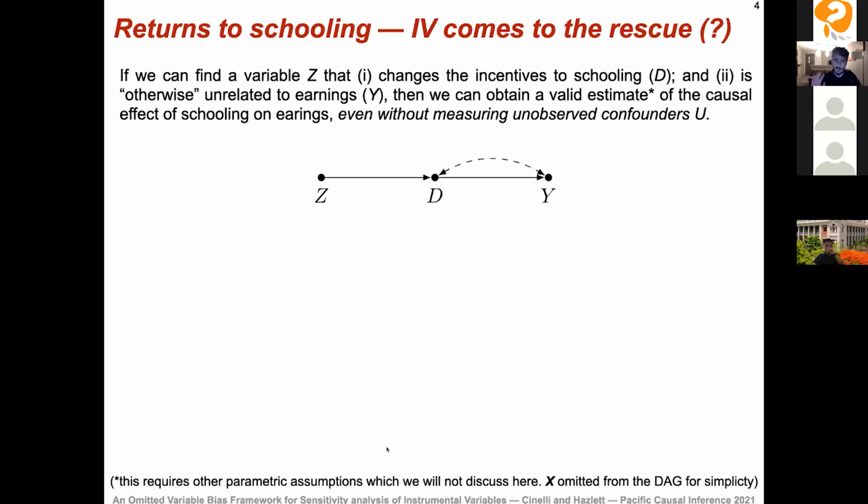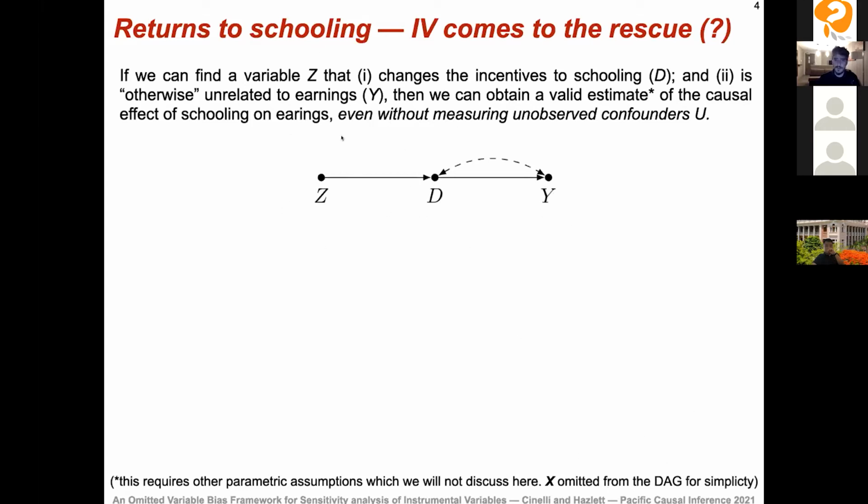This does not change the algebra of the sensitivity analysis that I'm going to show you. It only changes the interpretation, whether your target is an average causal effect or a local average treatment effect, and so on. But we need that to use Z as an instrument to recover some causal effect. And here I'm omitting the observed variables X just for simplicity.